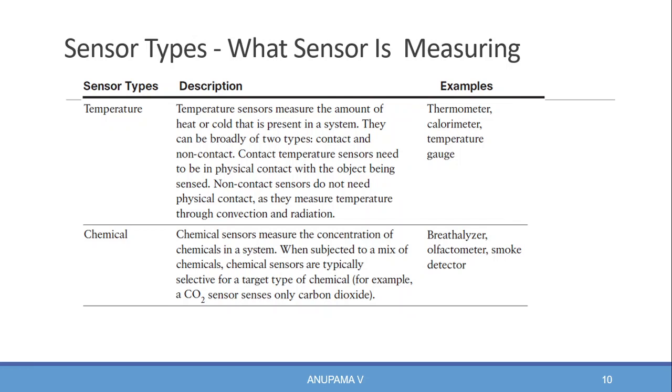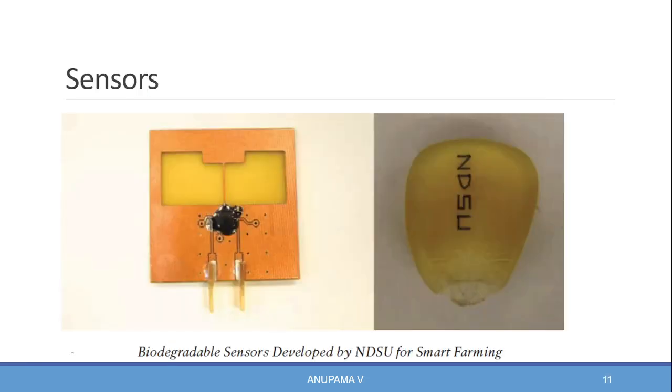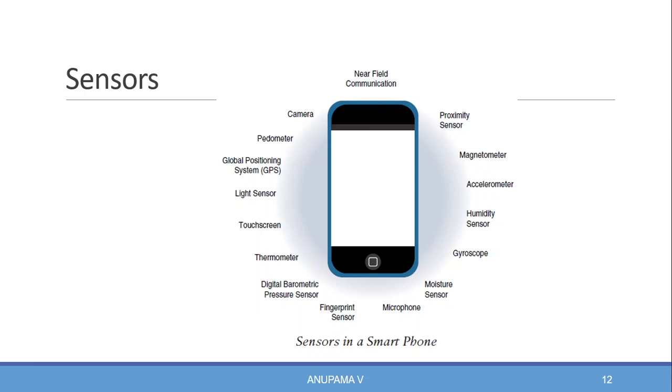Now we have discussed the sensor types based on what the sensor is going to measure. Now we'll see some examples of sensors. In the presentation you can see the biodegradable sensor developed by NDSU for smartphone farming. Similarly, you can see the sensors present in the smartphone.